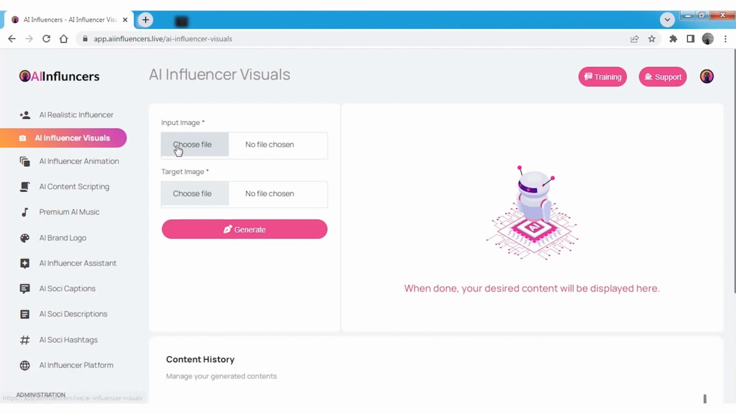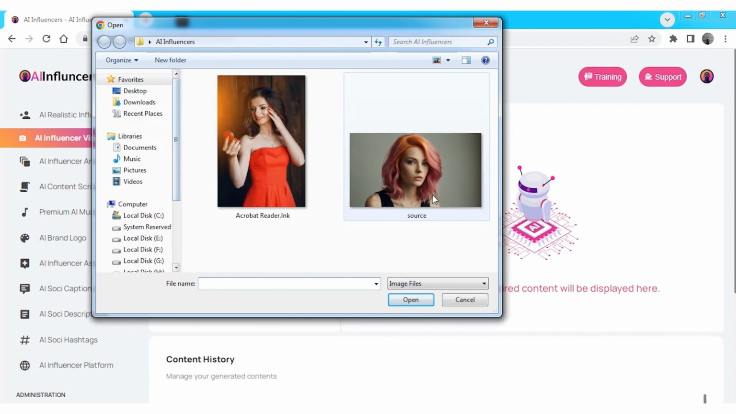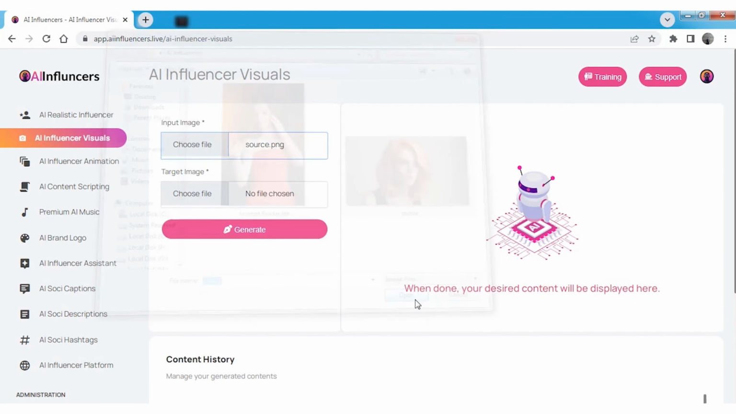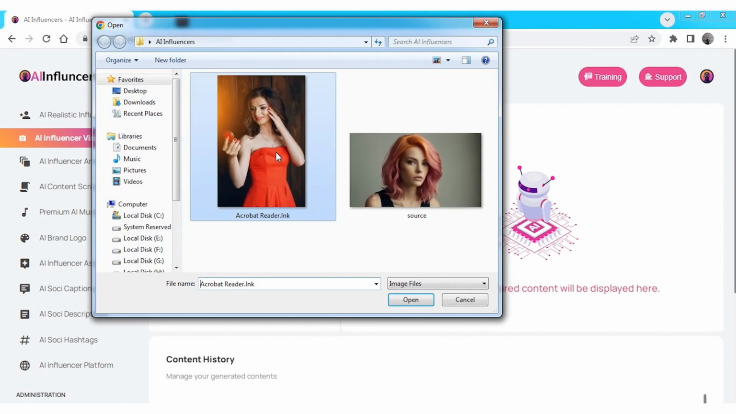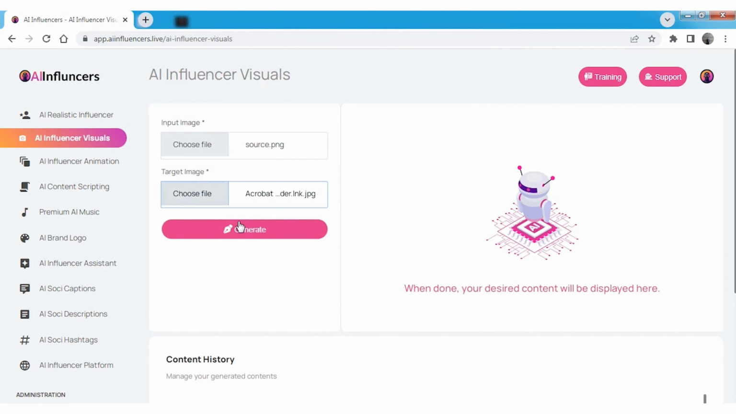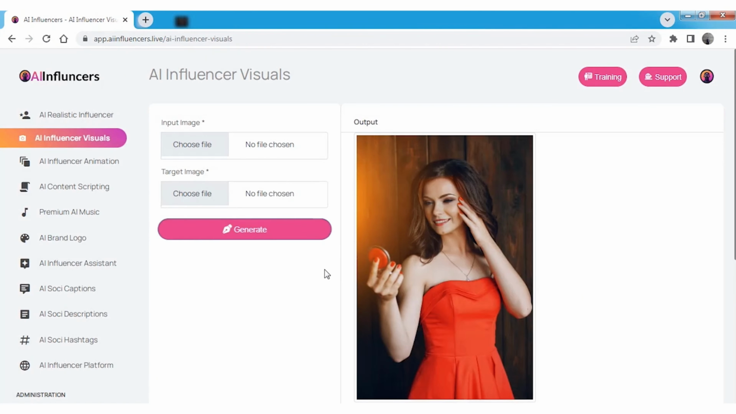Then go to the AI influencer visuals option, upload the image, set any target image you want to swap into, and click the Generate button, which will create your influencer. You can swap your influencer face into any image you want.